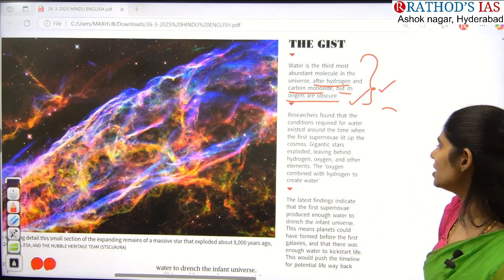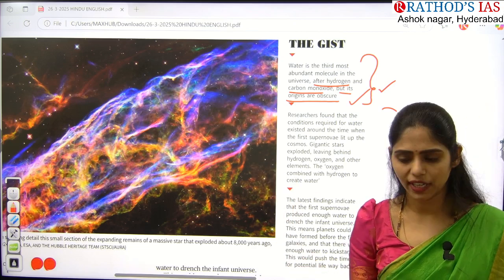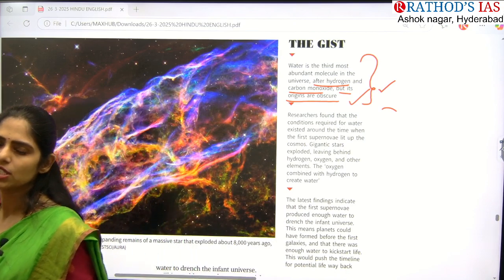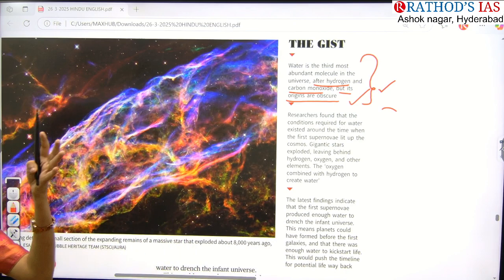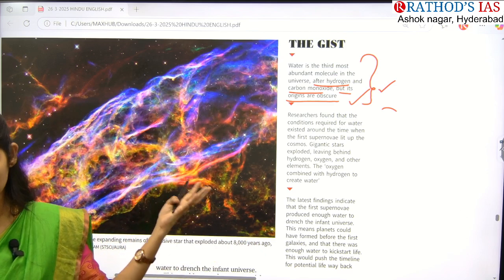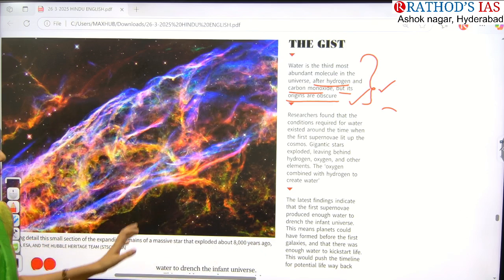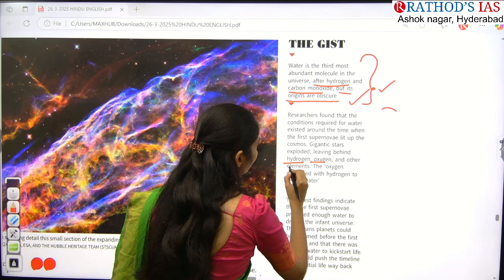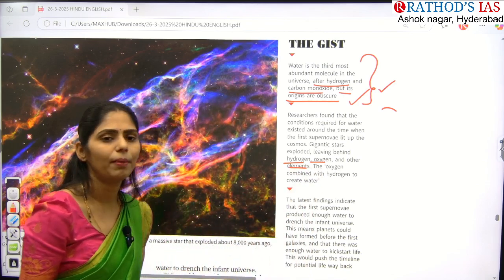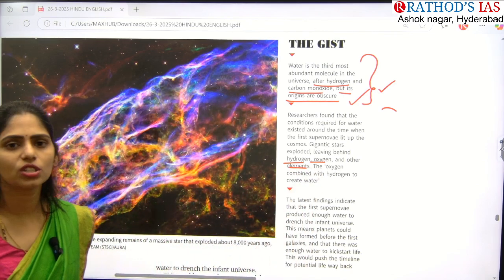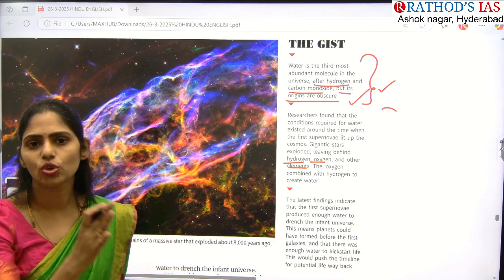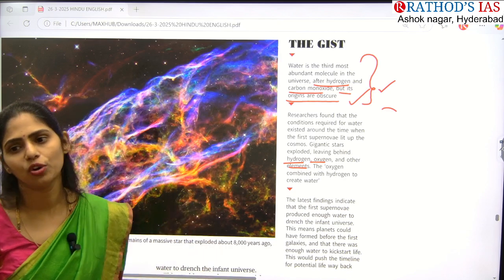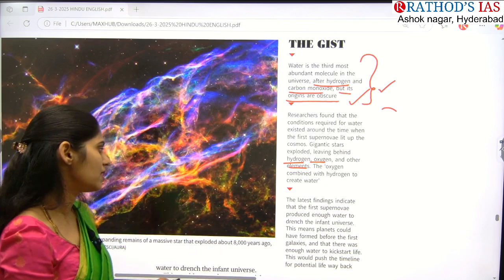So whenever gigantic stars exploded, for example, you know about this Big Bang theory. What happened? The universe which started from a small point expanded, expanded, expanded, and suddenly burst, right? That is the Big Bang theory. So whenever this bursting happened, what happened? Hydrogen, oxygen, and other elements got combined. Whenever hydrogen and oxygen got combined, H2O got formed, and water formed in this first supernovae phase. So that is the thing which was mainly said.